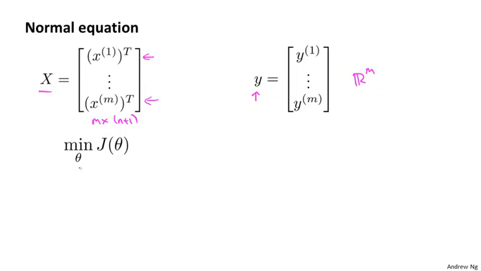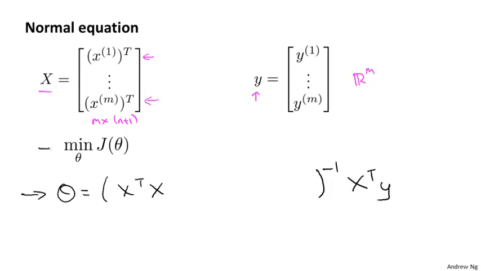And in order to minimize the cost function J, we found that one way to do so is to set theta to be equal to this, right? We had X transpose X inverse X transpose Y. I'm leaving room here to fill in stuff, of course. And what this value for theta does is it minimizes the cost function J of theta when we were not using regularization.